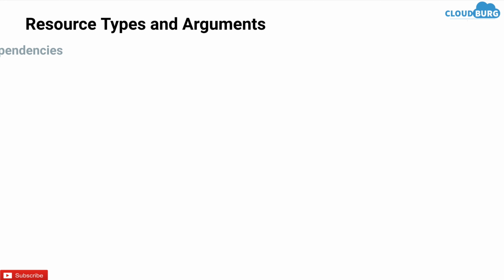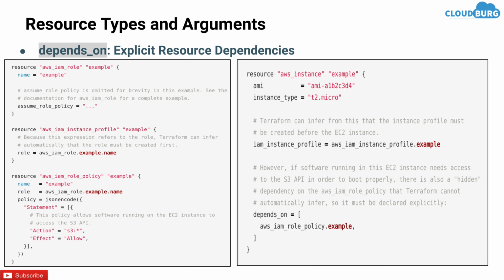So let's see one example for depends_on. As you can see on the left hand side, we have created one resource which is an IAM role, and then we have assigned some policy to that particular role. Now, how to use depends_on?